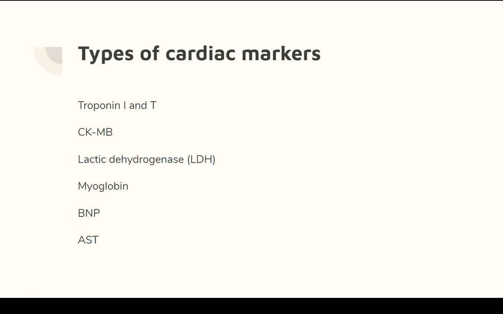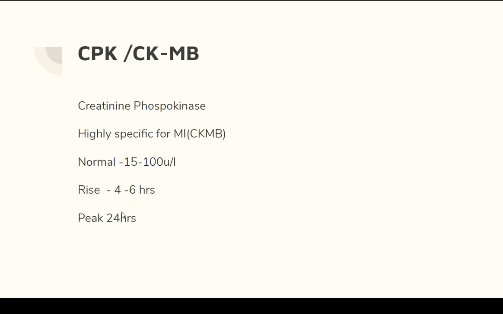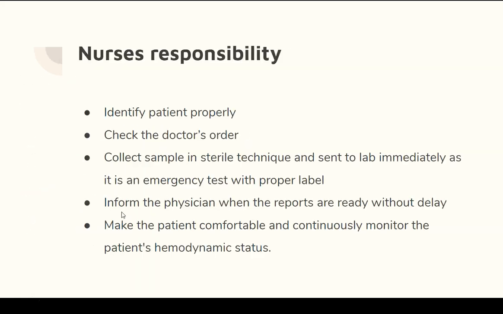Myoglobin is very common in all kinds of muscle injury, so it is not specific to cardiac muscle. BNP is specifically used in case of heart failure patients, not myocardial infarction. But in a patient with myocardial infarction and heart failure, the pro-BNP will be very high. Clear? So we'll move on to the nurse's responsibility.